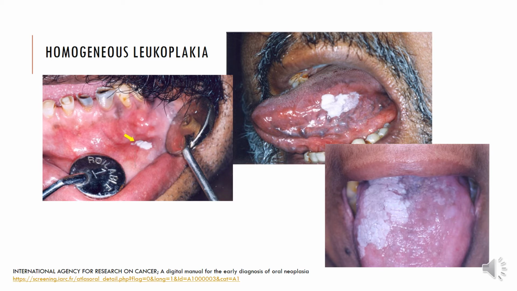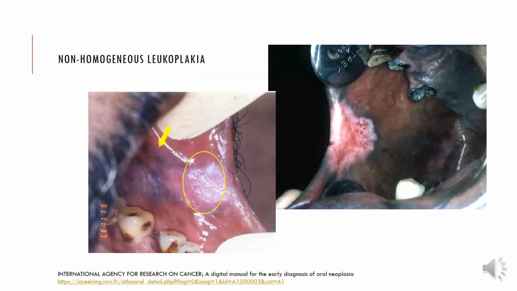This is homogeneous leukoplakia. You will notice that there is a white lesion here, which is non-scrapable, and has this crack-like appearance, which is considered the cracked mud appearance. Now, if you observe this first picture here, you will notice that there are thinner areas of the lesion and thicker areas of the lesion. Does that mean that the thinner area has a lesser rate of malignant transformation than the thicker one? Well, you can say so. If this thicker one becomes further thicker and exophytic, then definitely it would move on to become a non-homogeneous type.